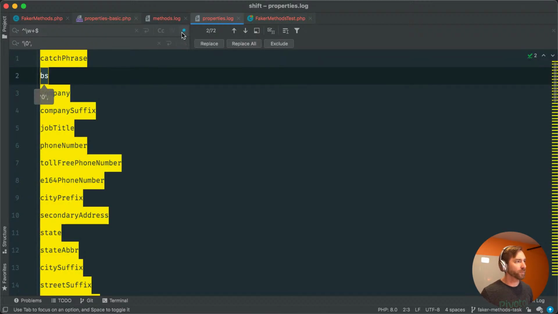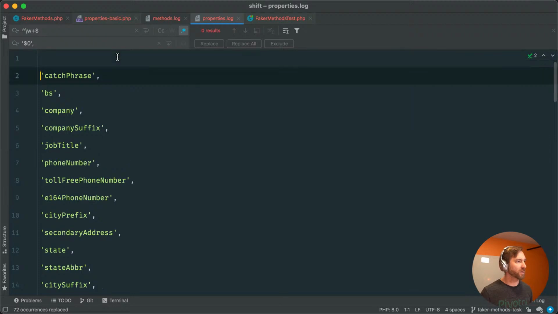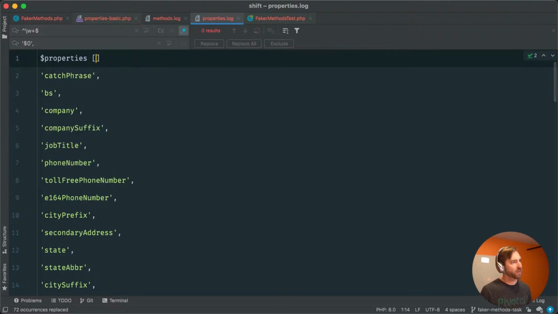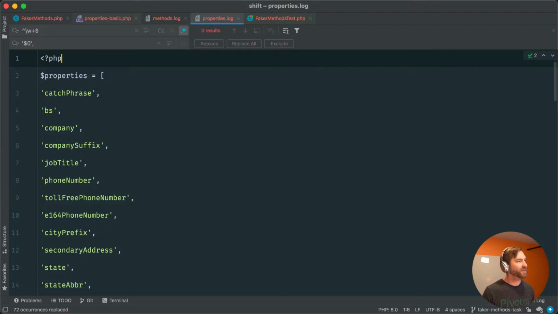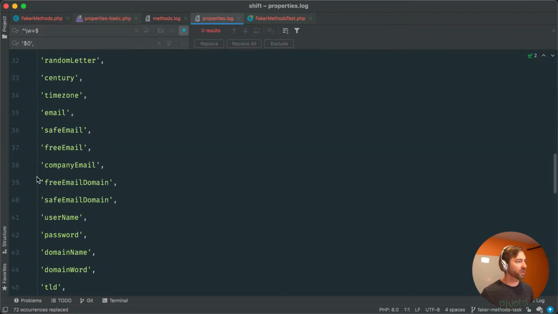There we go. So, oh, is it $0? There we go. Replace all. All right, cool. So these are going to be our properties. Oh, I'm not in PHP, so that's why I'm not getting some good highlighting, or well, I guess we can't be PHP since we're a .log file. So let's do this. Let's just return those.